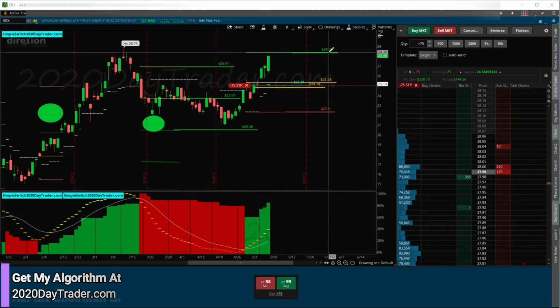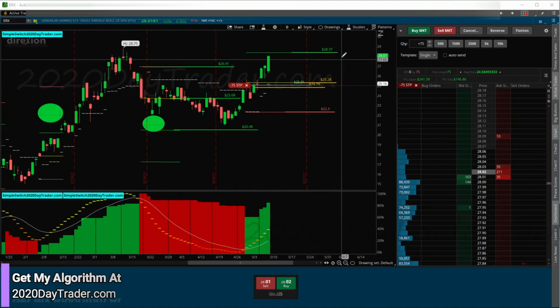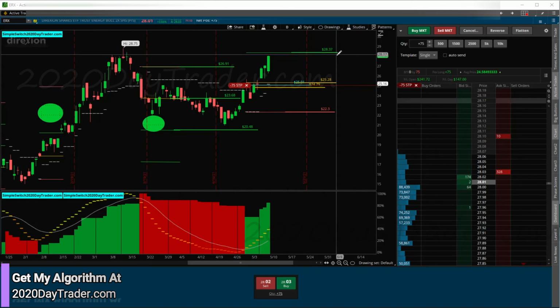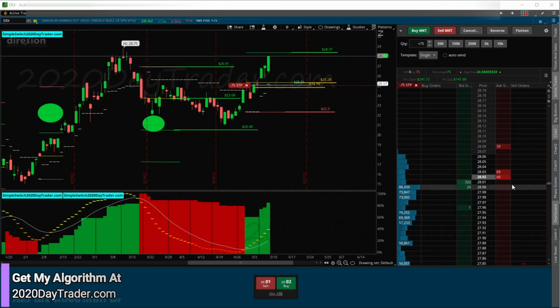The target is a high probability area, very high probability to hit this target. But at the same time, we're so close to there. And when you look at percentage-wise from this kind of move, it's such a tiny distance away. So yes, it could easily go there. There's a lot of selling pressure right now. It could easily go there, but at the same time, it could easily turn around.